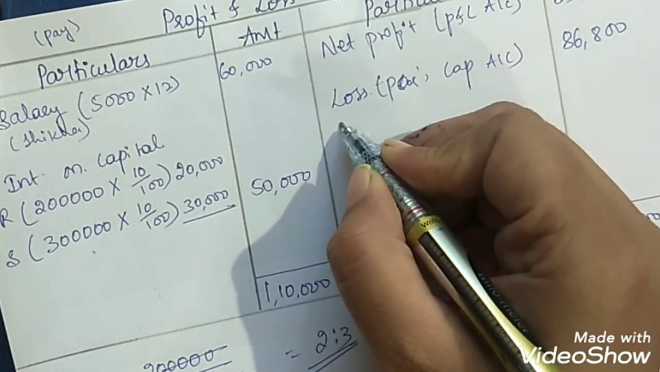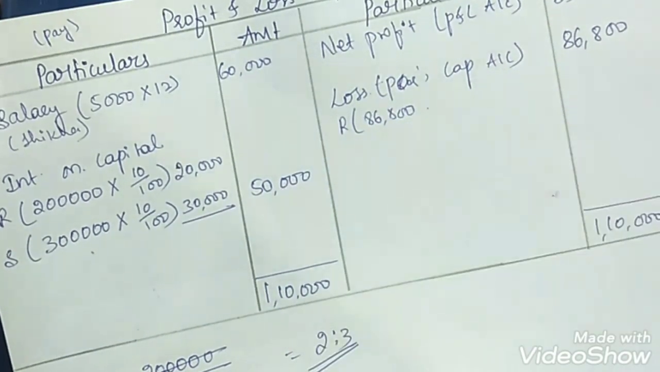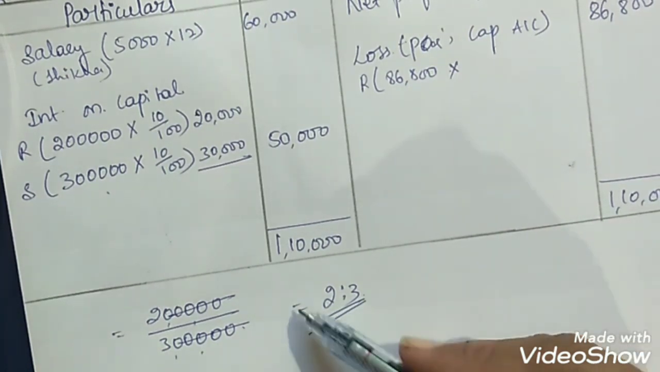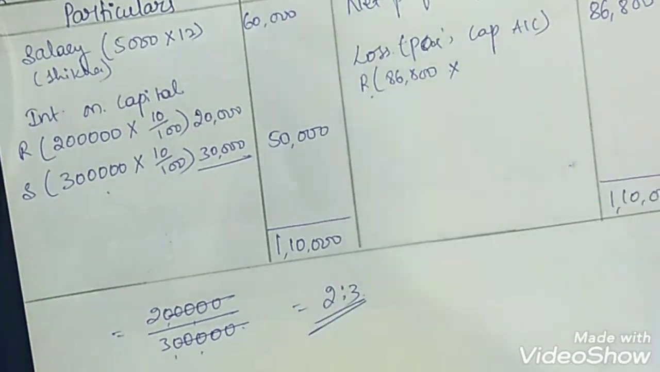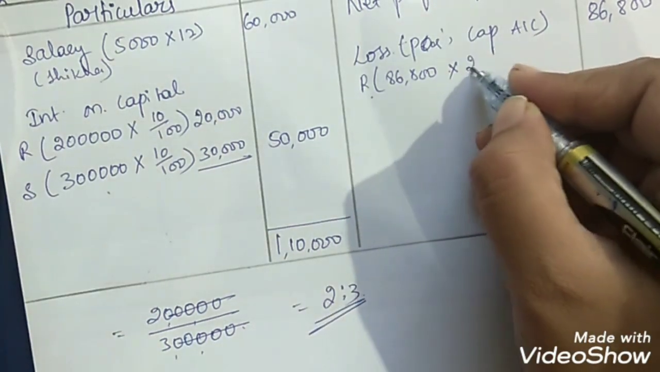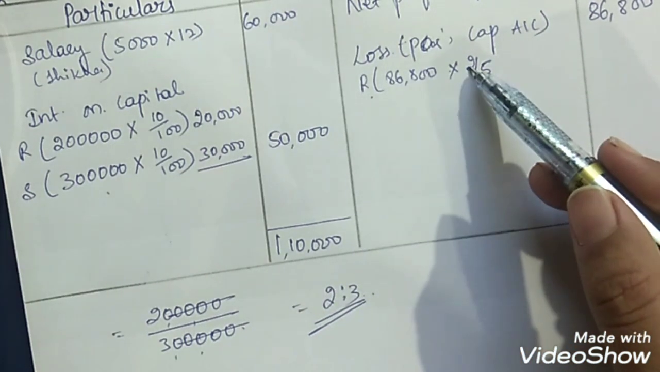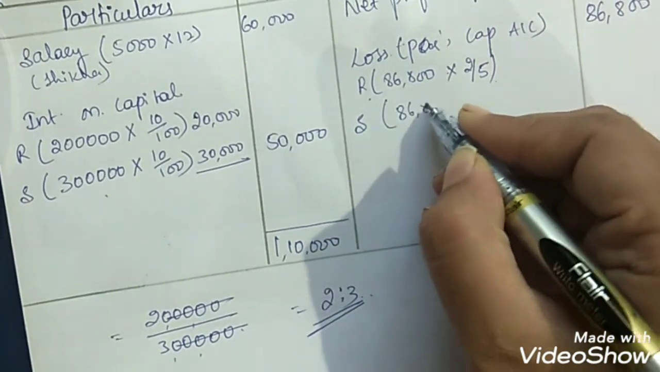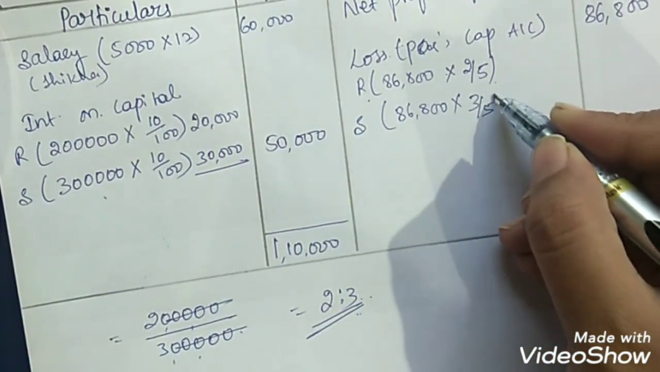Now for Rakhi, the total loss is 86,800 rupees. Out of that, see, 2:3 is the capital ratio. So 2 plus 3 is 5. If we divide the profits or losses into 5 parts, 2 parts belong to Rakhi and 3 parts belong to Shikha. So here you should take it as 2 by 5, because out of 5, 2 parts belong to Rakhi. And for Shikha, the total loss is 86,800 into 3 parts out of 5 belonging to Shikha. That is why 3 by 5.